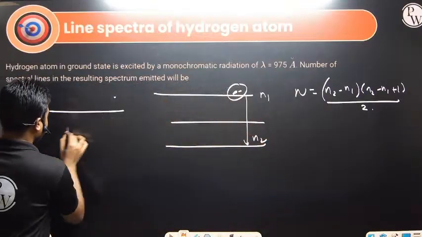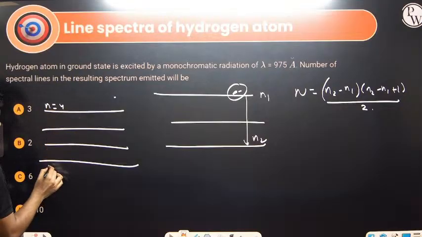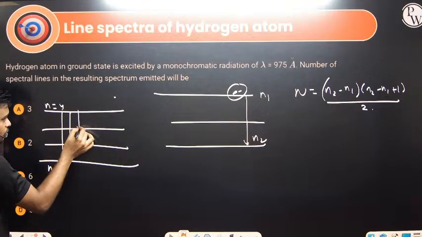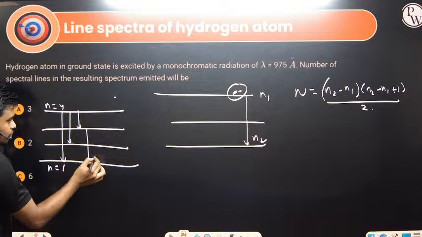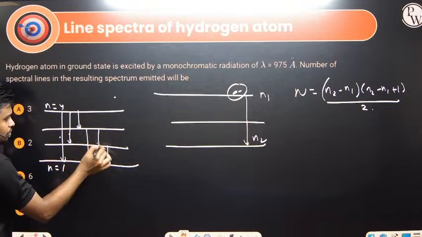For example, let's say this is n equals to 4 and it is jumping to n equals to 1. One spectral line we can assume when it is jumping from 4 to 1, 4 to 2, 4 to 3. Next 3 to 1, 3 to 2 and 2 to 1. 1, 2, 3, 1, 2, 3, right?